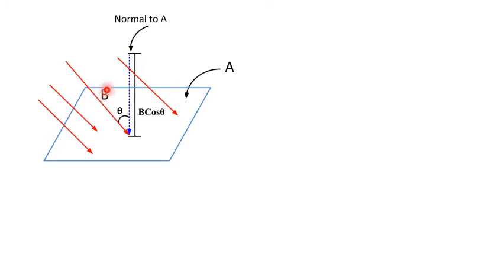Now for example, B is the magnetic field, making an angle theta with respect to the normal. Along the normal, the component of the magnetic field we can represent as B cos theta. Here theta we consider with respect to the normal. B is the magnetic field in this direction, then along this direction it is the adjacent component. That is why B cos theta. According to the magnetic induction definition, magnetic induction or flux density is nothing but magnetic flux per unit area. So you can also write it like this: flux phi B equals B bar dot A bar.